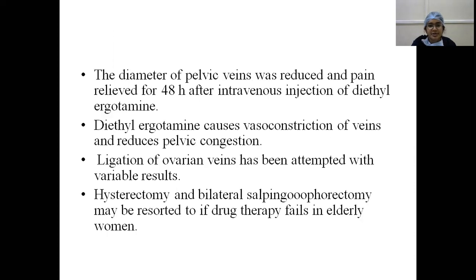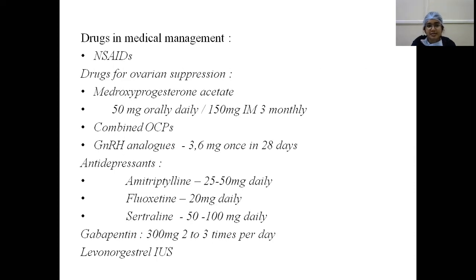So under management, there is medical, surgical and other interventions. In medical management, our main aim is to have an anti-estrogenic effect, which is also the treatment for endometriosis. For pain relief we use NSAIDs. In dysmenorrhea, antispasmodics are the drugs of choice, whereas in other pain, NSAIDs are the drugs of choice. Drugs for ovarian suppression are MPA, medroxyprogesterone acetate, 30 to 50 milligrams orally daily or 150 milligrams intramuscular every 3 months. Combined oral contraceptives may be used.